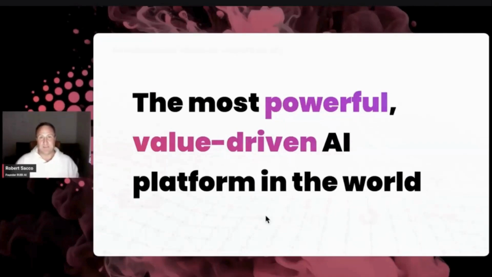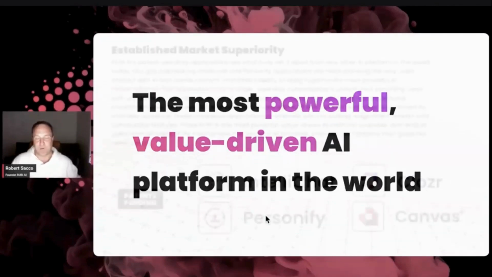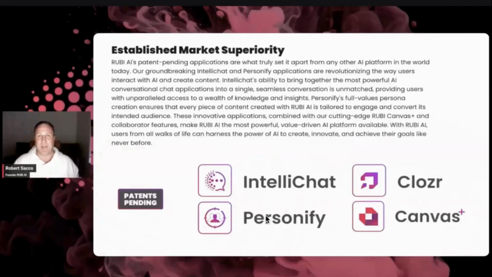The first thing is that we look for established market superiority so that we can actually maintain our superior areas coming into what we call the blue ocean of AI. When you look at AI today, it's all about one little piece of this, little piece of that, and assume if you really want to use AI to its ultimate capability, you're going to have somewhere around 7 to 20 different applications that you're going to want to have a subscription to so you can build something amazing.